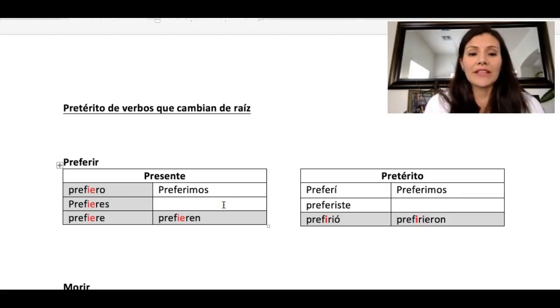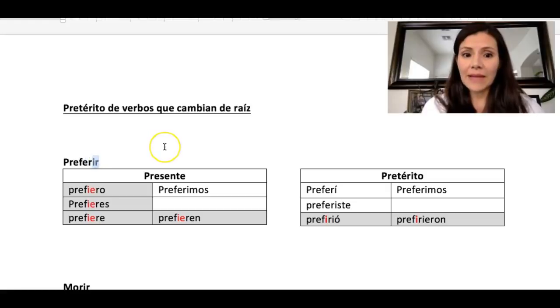Now, why am I reminding you this? Because all of those verbs that had that type of irregularity in the present tense that end in IR are going to have an irregularity in the preterite. Let me say that again.